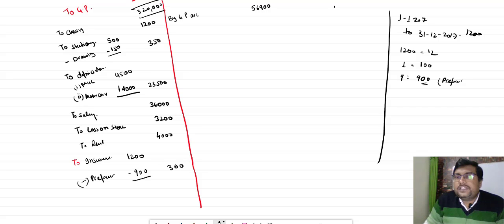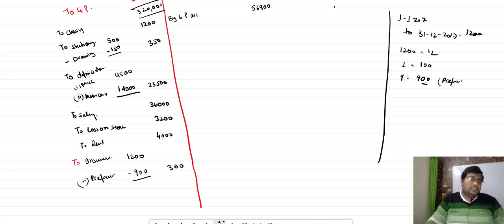तो बच्चा, एक बार इंश्योरेंस का फिर से देखेंगे कि इंश्योरेंस प्रीमियम is paid from 1st January 2017 to 31st December 2017. Year close on 31st March 2017. तो how many months did we pay extra? तो from 1st April to 31st December we paid extra. तो we paid extra 9 months. तो 12 months price is 1200, 1 month price is 100, so 9 months price will be 900, and that will be deducted from the insurance as prepaid. Okay, now what to do? What to do बच्चा?